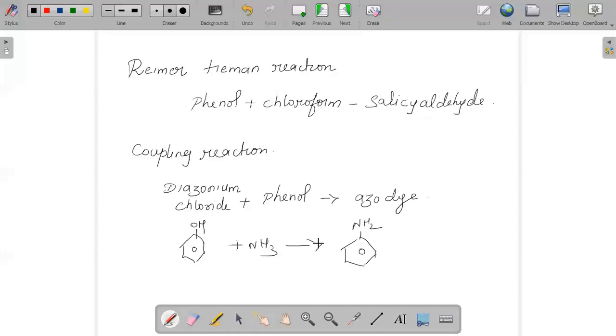Nitration: phenol can react with nitric acid to give 2,4,6-trinitrophenol. And we have the Friedel-Crafts alkylation reaction where phenol reacts with methyl chloride to give ortho-cresol and para-cresol.